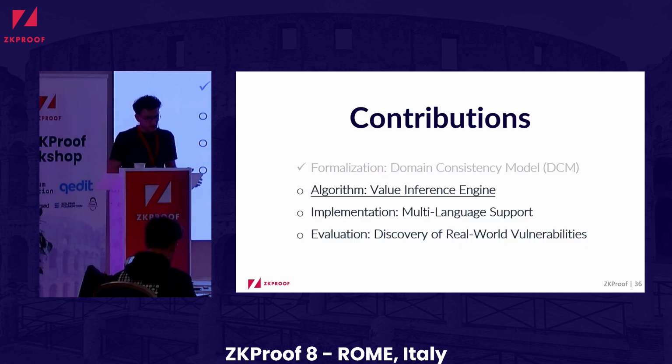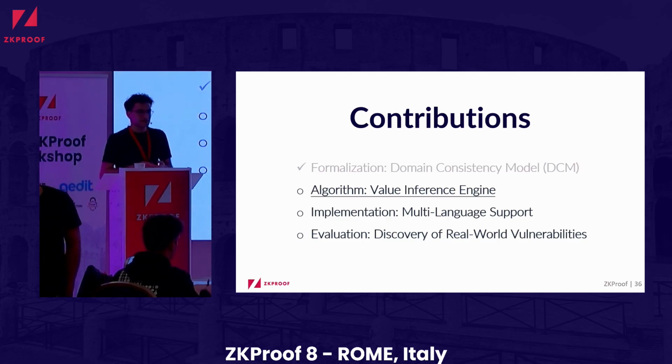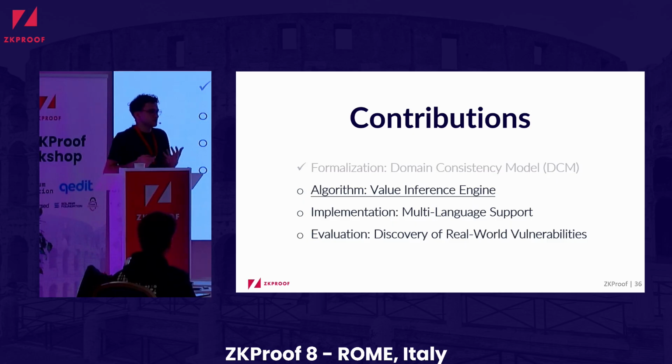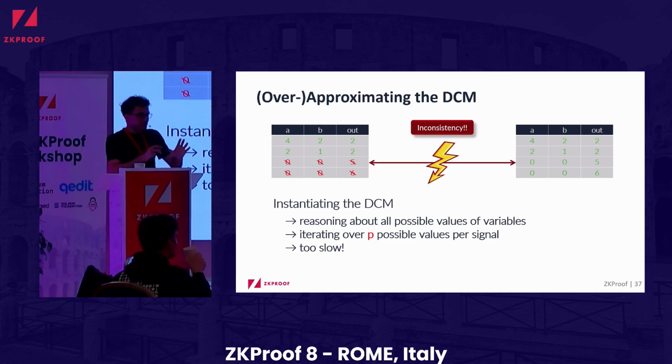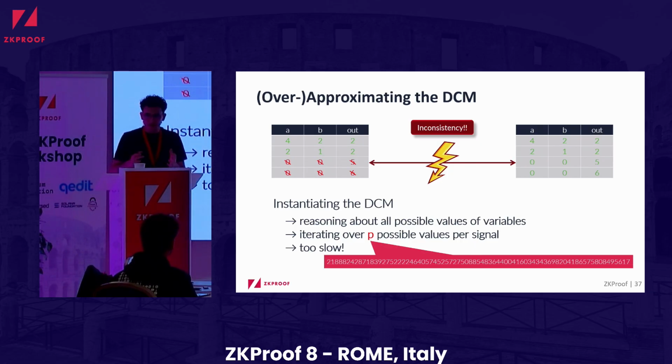So now if we go to our next contribution, because this formalization allowed us to define all of these vulnerabilities, but then the question is, how are you going to put this into a detector? How are you going to implement this? Because if we naively go over all these possible values, we have to iterate over P, the modulo prime P, for each signal. And by default, this modulo is super large. So of course, this is not achievable. This will be super slow.